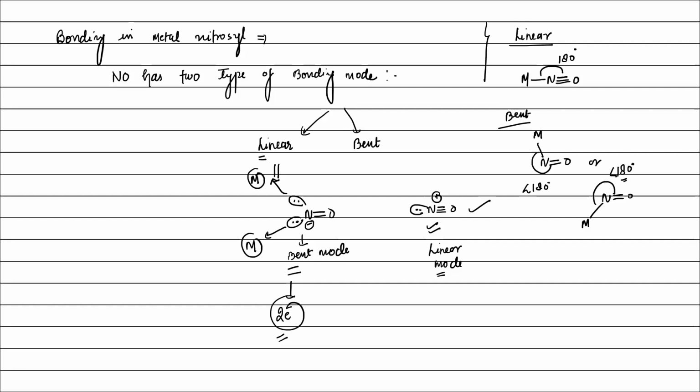It means when we count the 18 electron rule, or when we count the number of metal bonds, we are going to consider that in any complex, one NO is linear and one NO is bent. Then if we consider NO in ionic state, in both cases, either linear mode or bent mode, the electron donated by NO to the metal is 2, in ionic state. Is it clear?